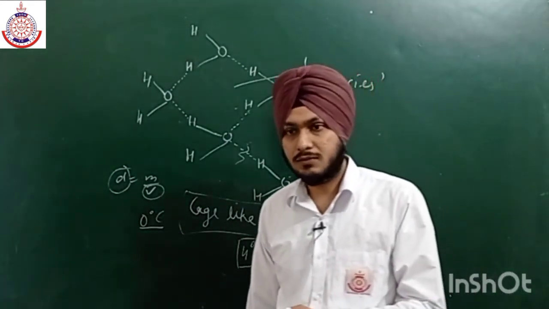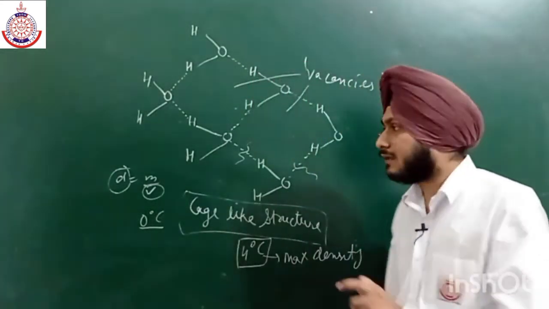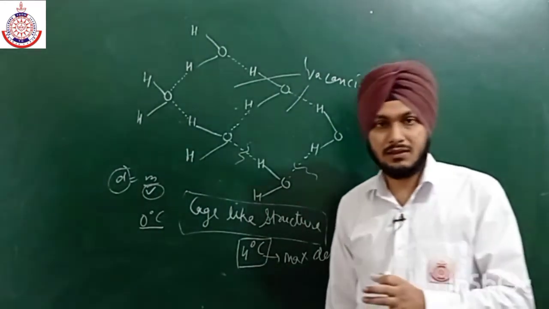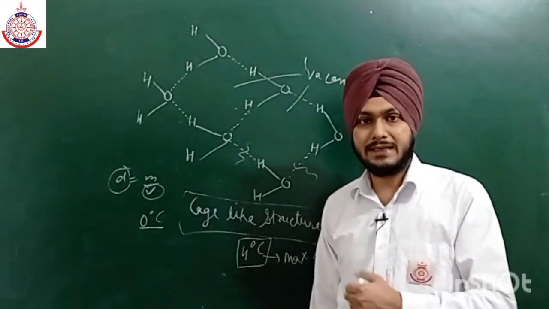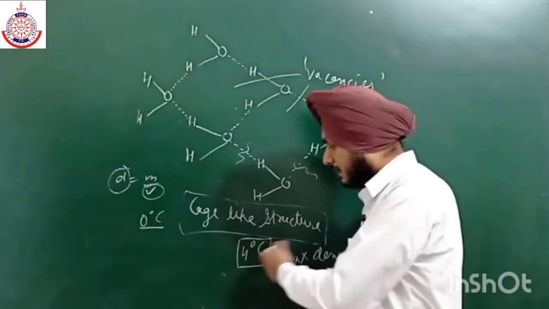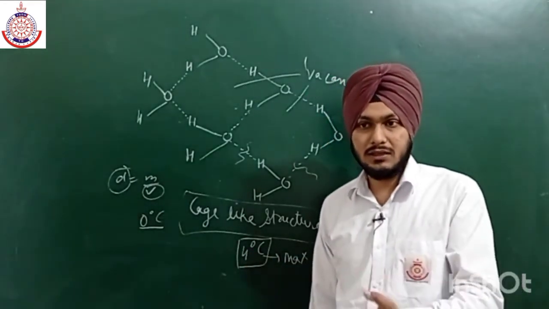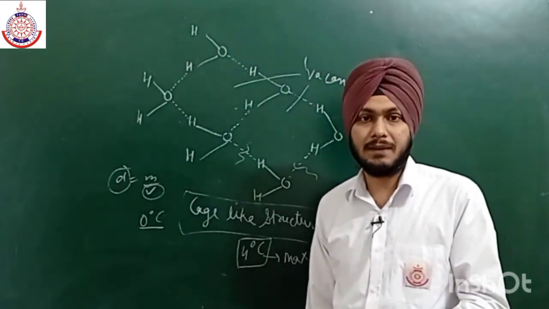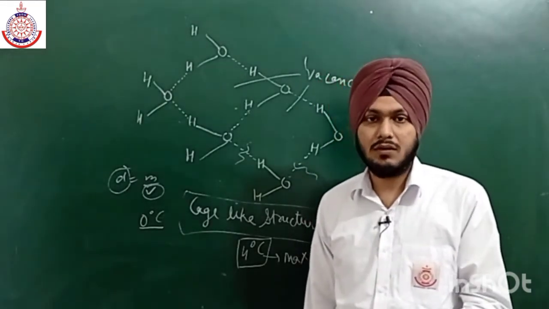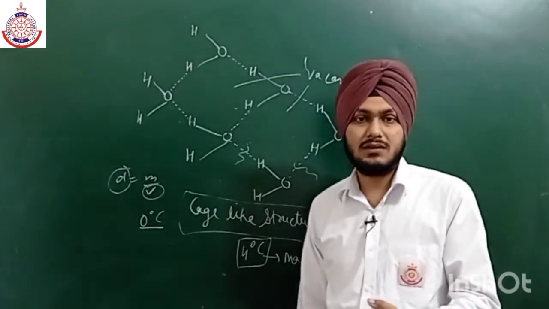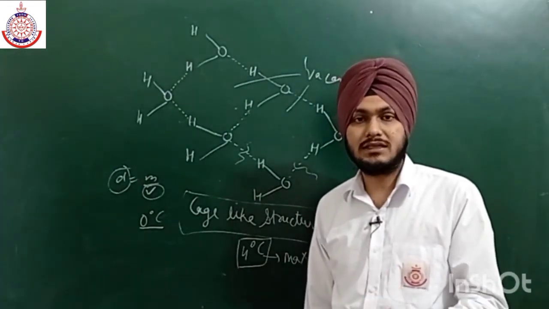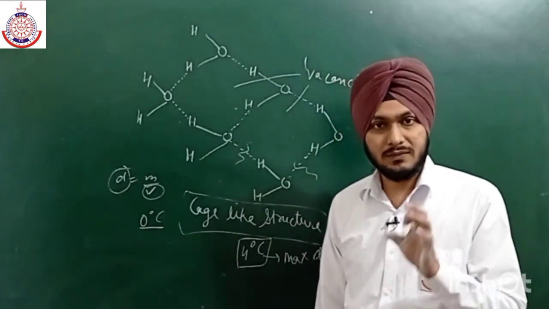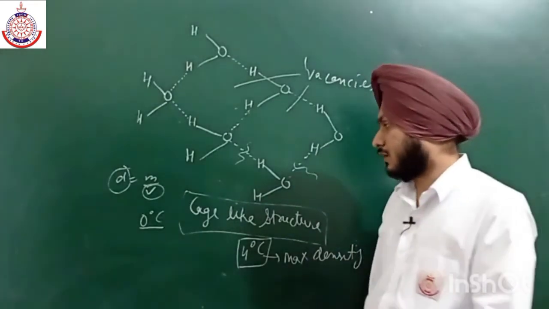Due to hydrogen bonds breaking, the volume was decreasing, but after 4 degrees Celsius it was observed that the impact of state change is more. So the volume increase due to the state change overweighs the volume decrease due to the breaking of hydrogen bonding.